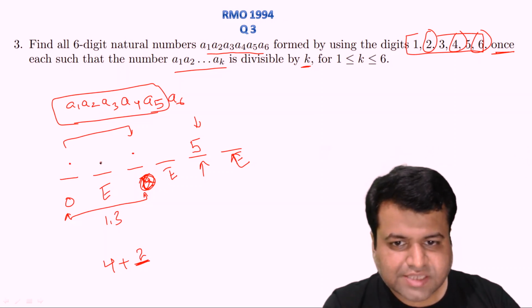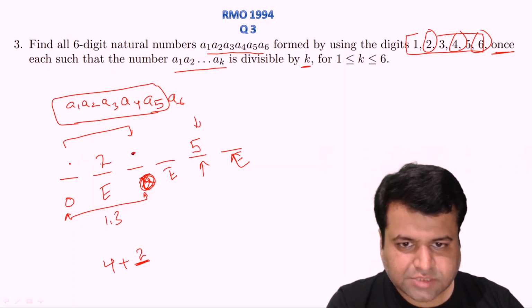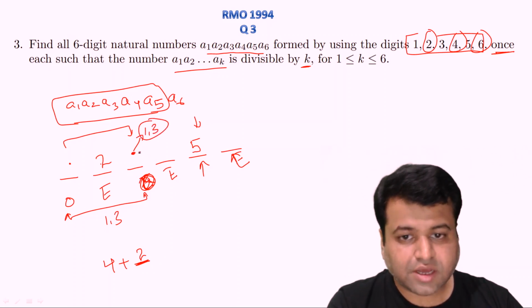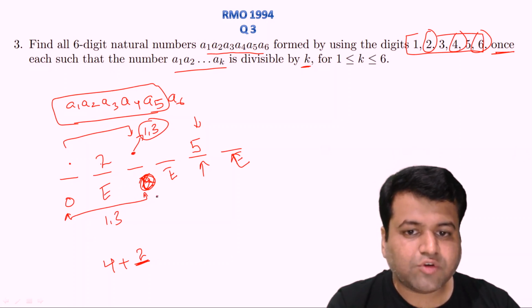So this place is fixed. Here it should be 2. Now at this place either there will be 1 or 3. We don't know yet which digit should be placed there, but let's consider the divisibility rule of 4.